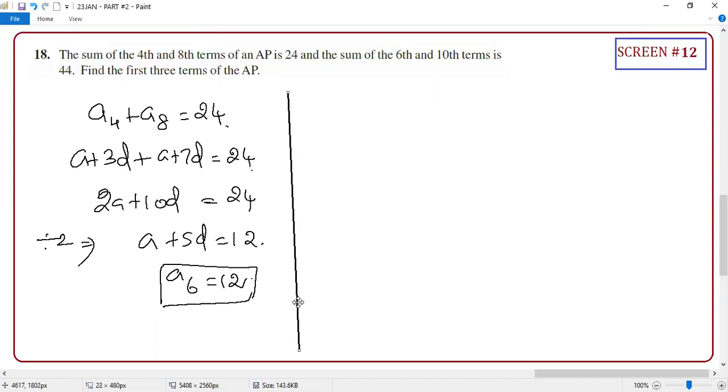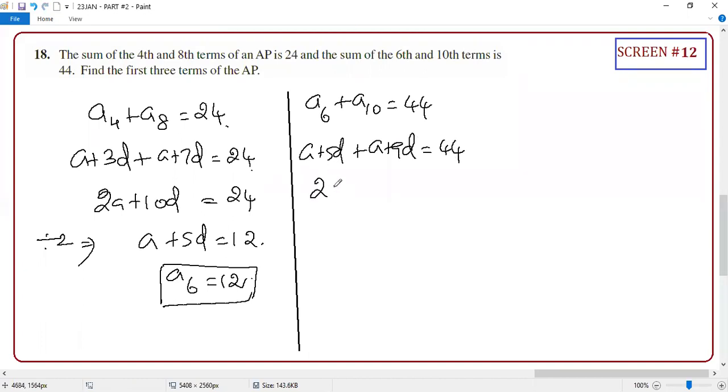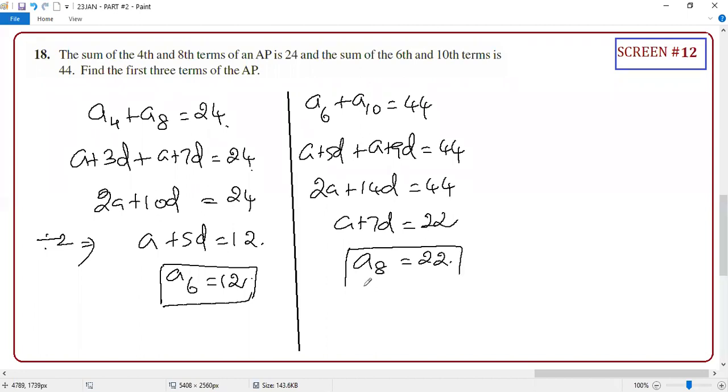I'll tell you the reason. What about this? A6 plus A10 equal to 44. A6 is A plus 5D, A plus 9D equal to 44. So 2A plus 14D equal to 44. So A plus 7D equal to 22. A plus 7D is A8 equal to 22. Agree with me or not, guys?